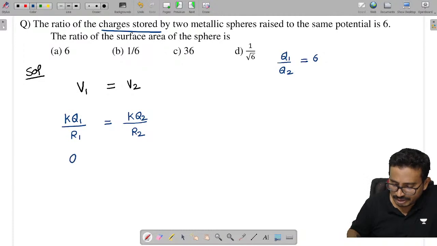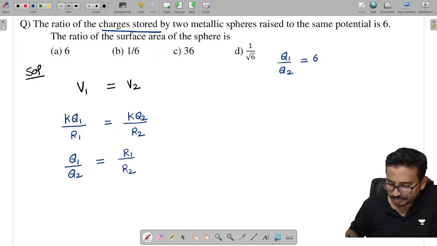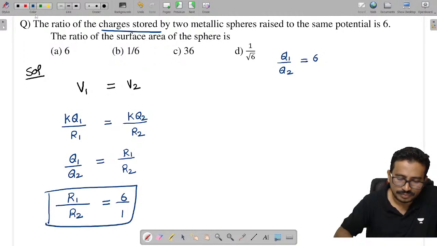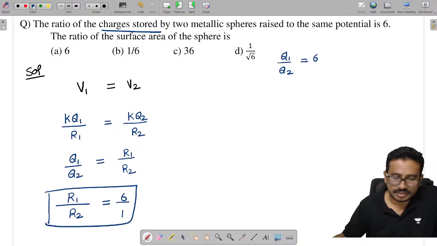So from this we can get q1 by q2 equal to r1 by r2, which is equal to 6 by 1. These are the radii of the spheres.